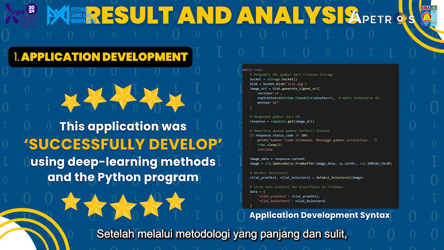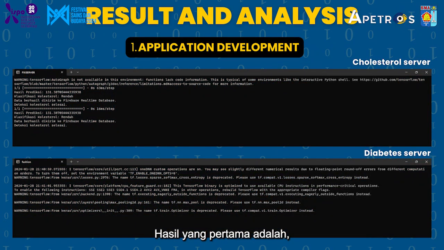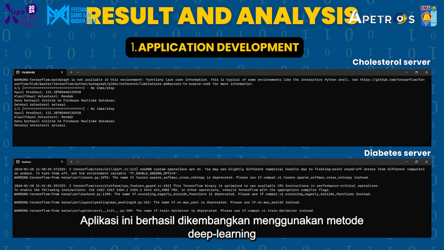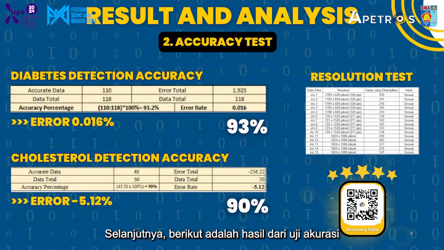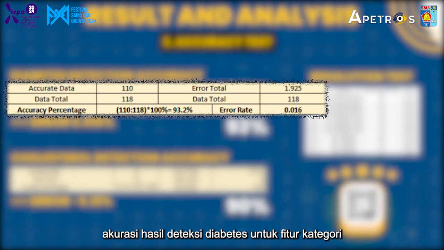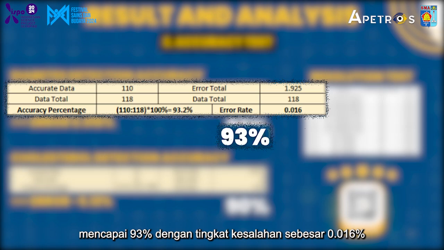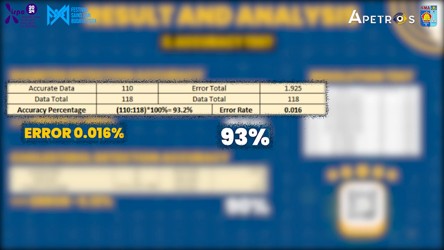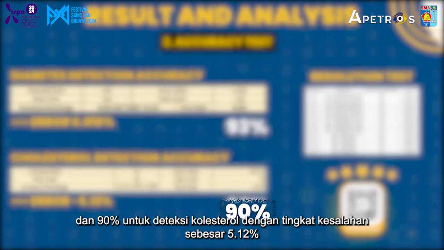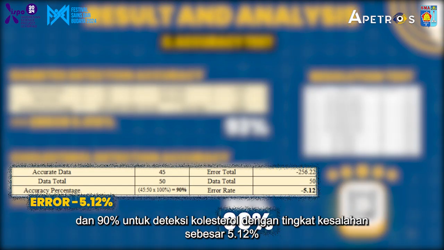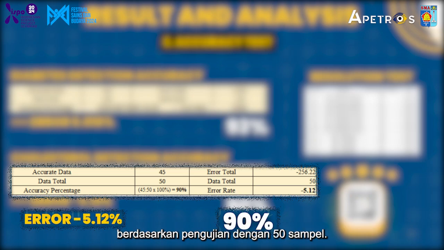And after a long and difficult methodology, we finally arrive at the results. The first one is that this application was successfully developed using deep learning methods to process iris images and the Python language to design the application. Next, the results of the accuracy test show that the accuracy for diabetes detection reached 93% with an error rate of 0.016% based on tests carried out with 118 samples, and 90% for cholesterol detection with an error rate of 5.12% based on the test with 50 samples.